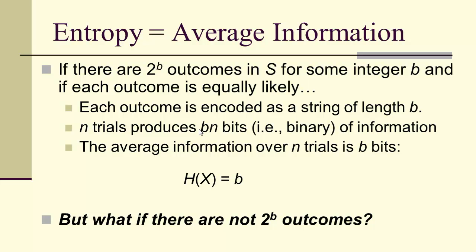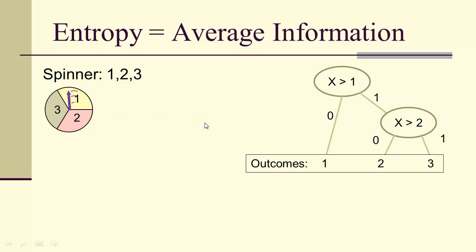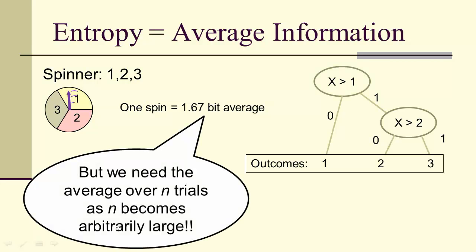But what if there are not 2 to the b outcomes? So for instance, what if we had a spinner and we had 3 possible outcomes? Well, in this case we could use a tree for 1 trial where x equals 1 is a 0, and x equals 2 is either a 0 or a 1. And you'll notice we have 1 spin has 1.67 bits on average. But we need to do this average over n trials as n becomes arbitrarily large.